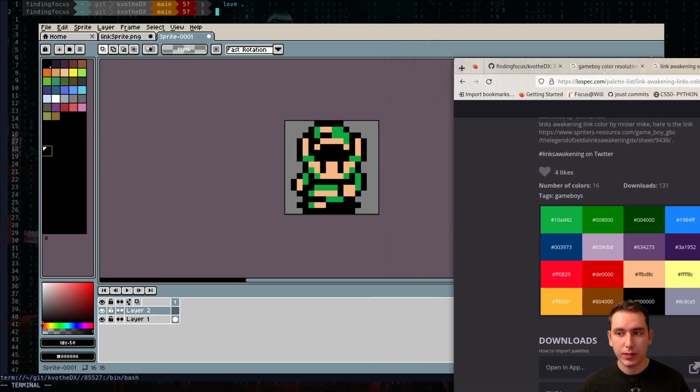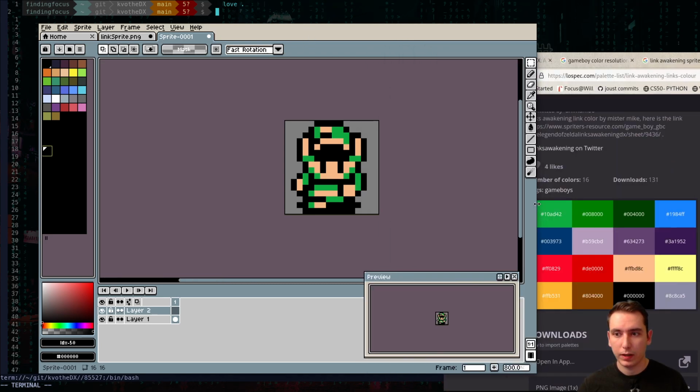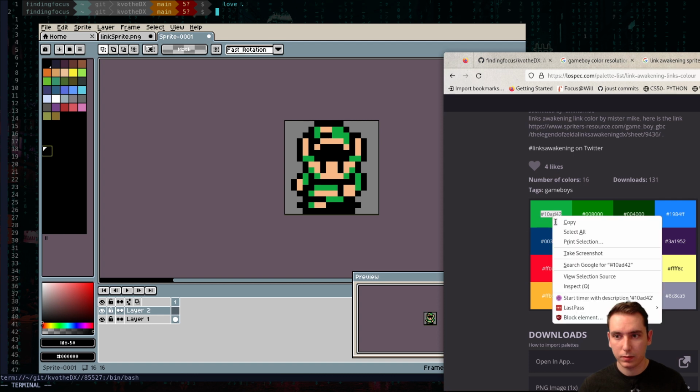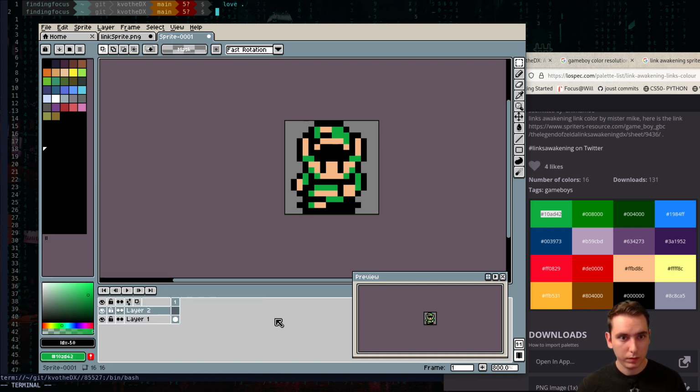If we have this in our game here, we can choose from these colors. Can we just copy and paste this? Nope. Really? Here. Okay, so there's the green. How do we get...